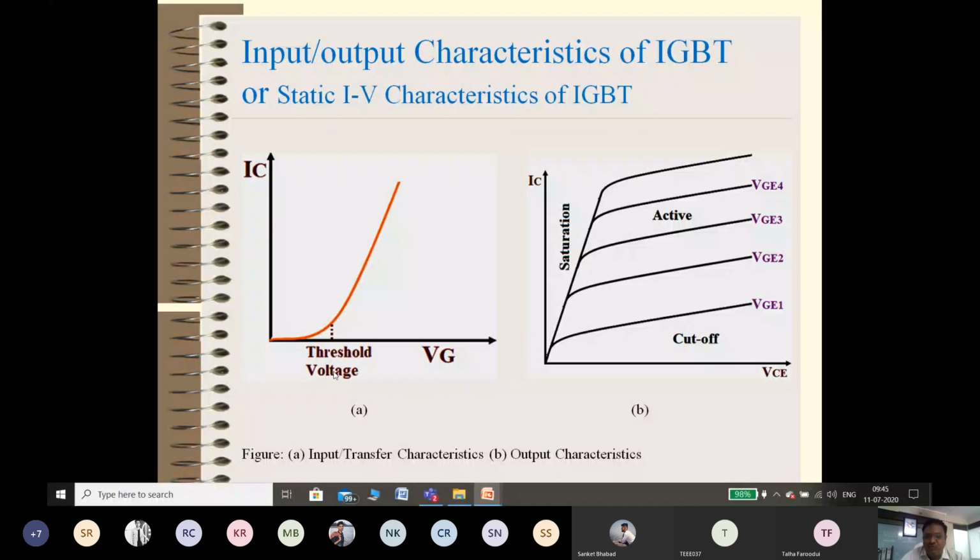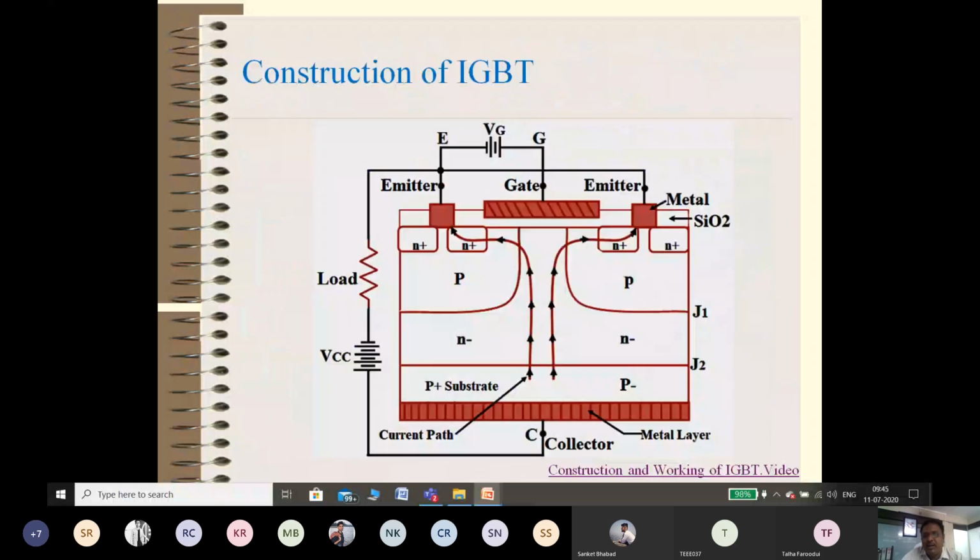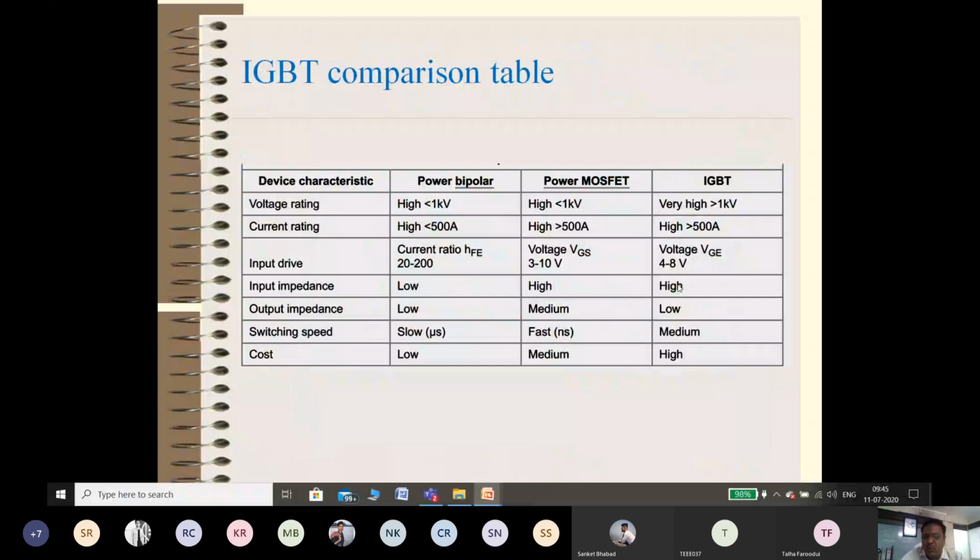Now, what is the threshold value in IGBT? It is 4 to 10 volt. Already we have seen in the comparison table that the value of VGE, the voltage between gate and emitter, is 4 to 8 volt. It means you should apply at least 4 volt, and only then your device turns on.